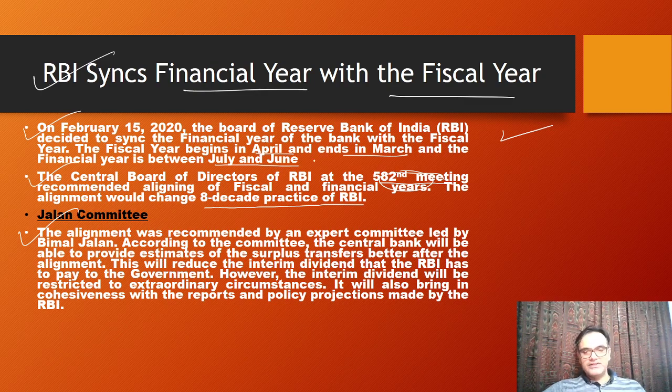So if both are aligned with each other, what is going to be given to the government will be very clear. For example, last time the surplus transfer was made somewhere in the August-September period, after the whole data was matched. But if they are aligned, then definitely in the beginning itself, the government will be getting the surplus transferred to them. That will be good for the government. It has to then borrow less, and the projections given in the budget will be more credible, and a better picture for the upcoming year. What kind of receipts are available for the government can be made clear. So this will be the benefit of syncing the financial year and the fiscal year.